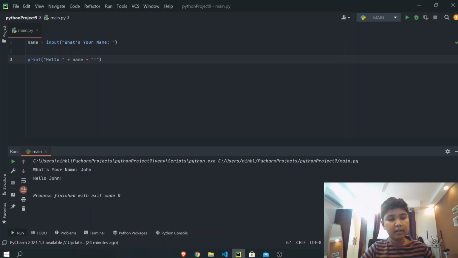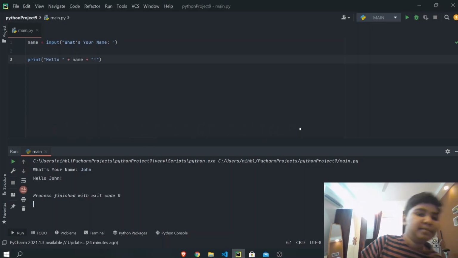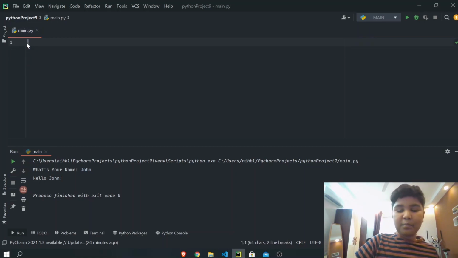After we've done this, let's do a small project. Let's build a basic calculator using Python, using the input function.